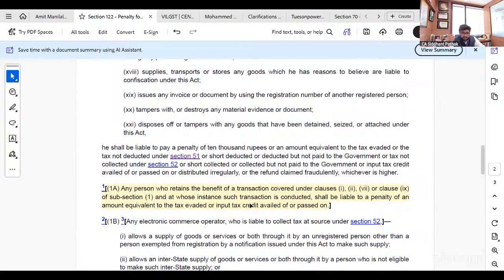Now, what I wanted to discuss before you is this entire case law. I concur with the views of the High Court with respect to 2 findings: that when the offense was committed, this provision was not there, so it cannot be applied to the petitioners. And the third, that since the department is not able to establish how any benefit from the transaction was retained by these three people, the department is not able to demonstrate that any money has been transferred by the company to these three people or their relatives or so on, anyhow, 122(1A) cannot be applied.